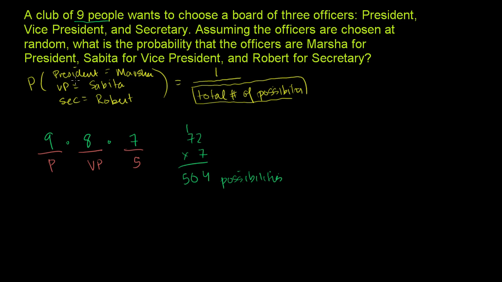So to answer the question, the probability of Marcia being president, Sabitha being vice president, and Robert being secretary is 1 over the total number of possibilities, which is 1 over 504. That's the probability.